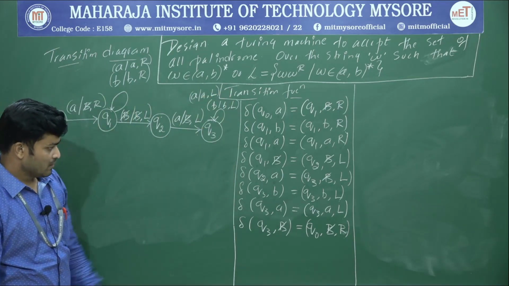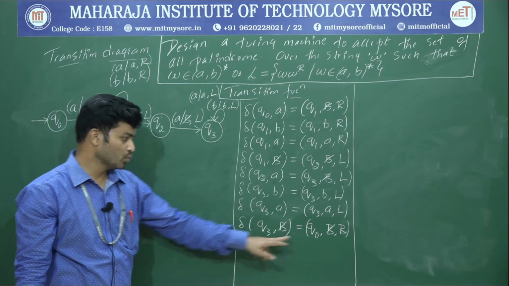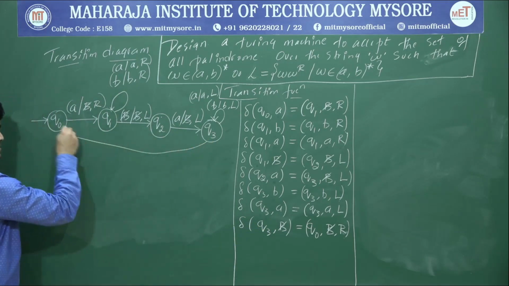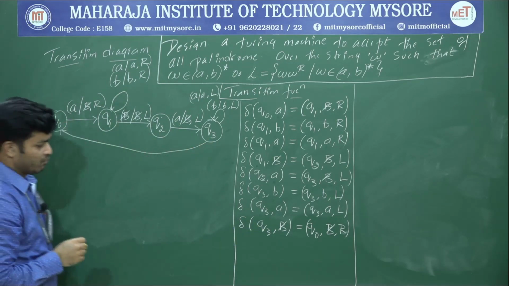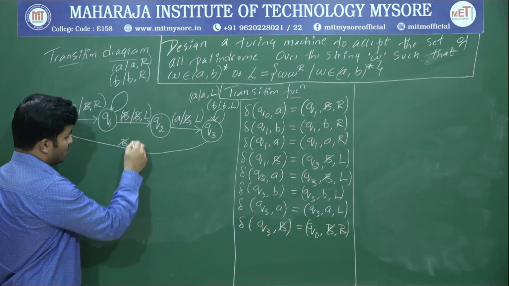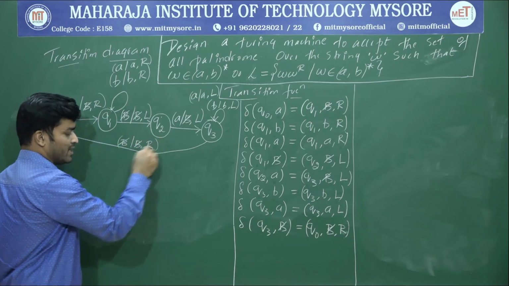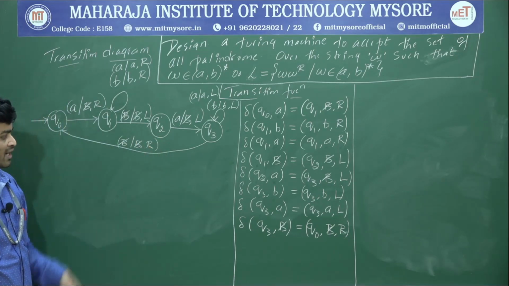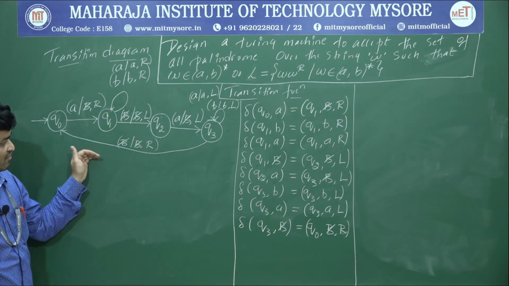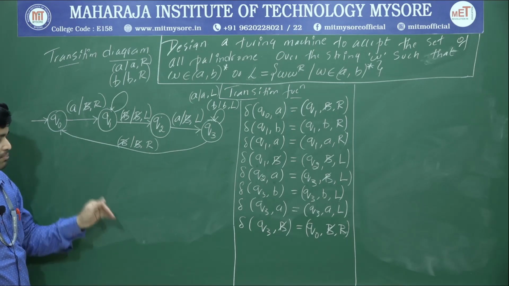Yeah. So what's the next transition? Next transition is from Q3 to Q0. Connect back to Q0. And what's the transition? If it's a blank space, maintain that blank space as it is. Now start moving to the right hand side. So move toward the right hand side. Okay. So this is the transition diagram if the string is starting from A. Now I am going to replicate this one.